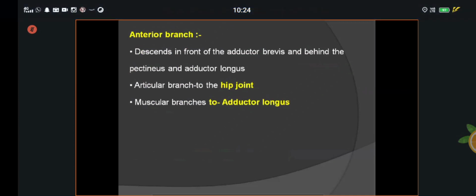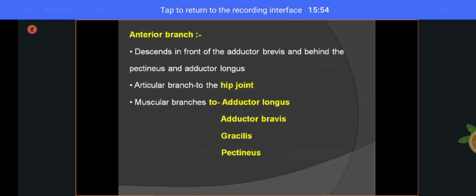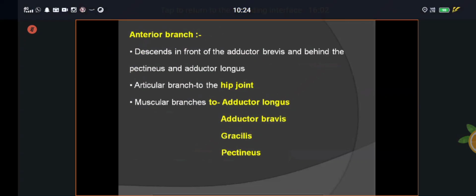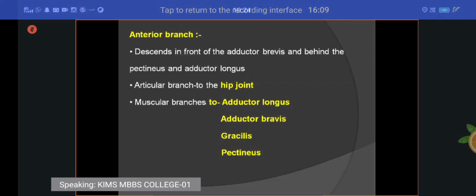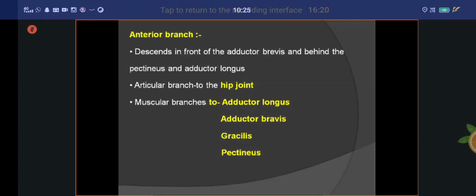After that, muscular branches. It gives rise to muscular branches to the adductor longus, adductor brevis, gracilis and pectineus. They are called muscular branches. I will repeat one more time. The anterior division, also called the anterior branch, descends in front of the adductor brevis and behind the pectineus muscle and adductor longus. It gives rise to an articular branch to the hip joint and muscular branches to the adductor longus, adductor brevis, gracilis and pectineus. These are called branches coming from the anterior division.